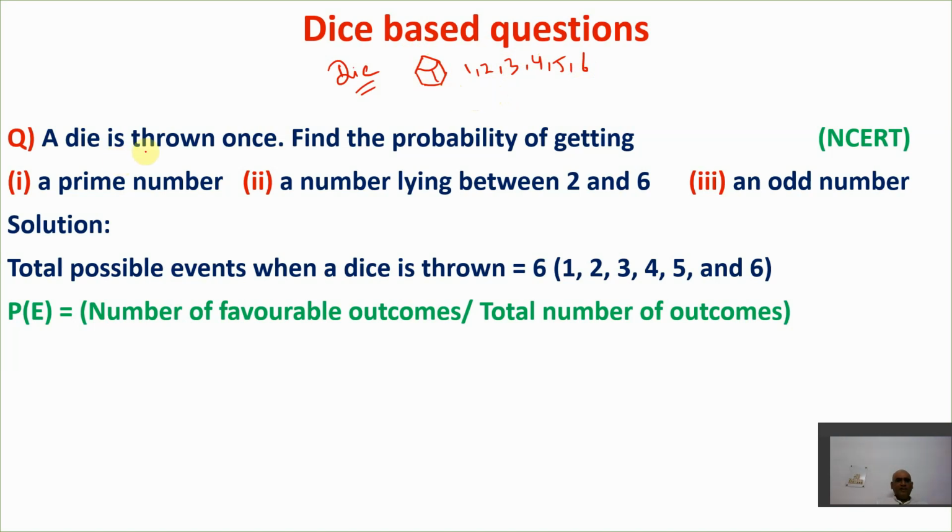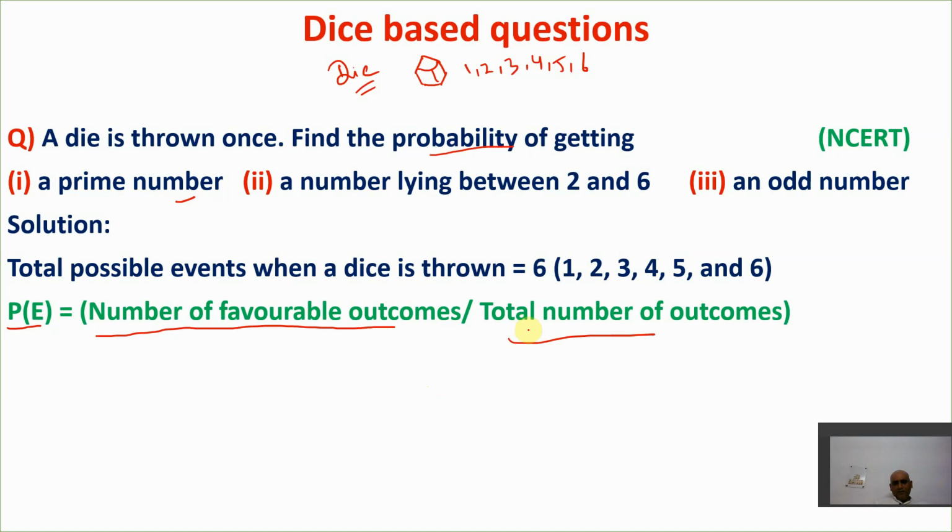Now the question here is: a die is thrown once. What is the probability of getting a prime number? So we need to find the probability of getting a prime number. First of all, we know the formula for finding a probability is the number of favorable outcomes divided by the total number of outcomes. This is the formula. So first of all, decide an event. What is an event here? We need to find the probability of getting a prime number. This is the first event.